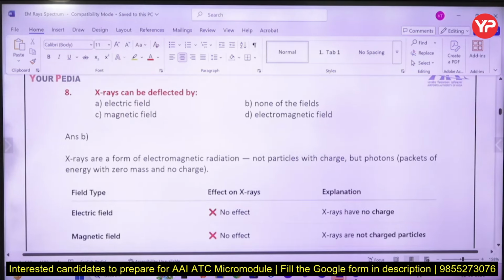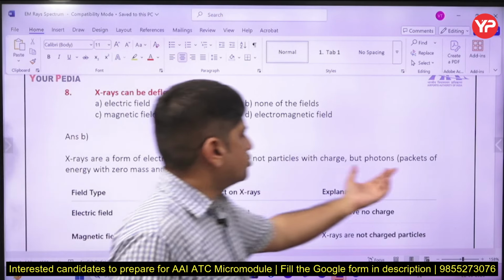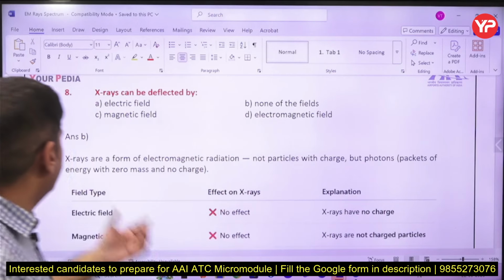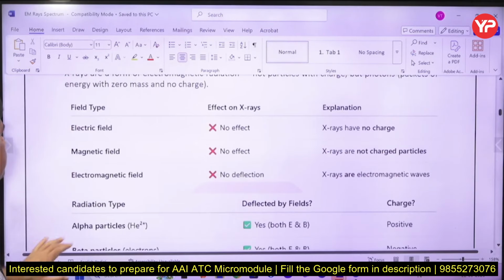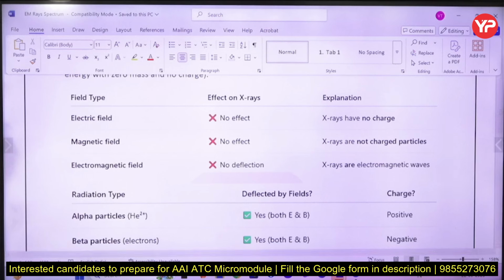Okay, deflection of rays. Electromagnetic radiations are not particles. They are packets of energy with zero mass and no charge. What are electromagnetic radiations? They are photons. What is a photon? A packet of energy with zero mass and no charge. These packets of energy do not have any mass and they do not have any charge on them. Electric field, magnetic field, electromagnetic field, no impact, no effect.